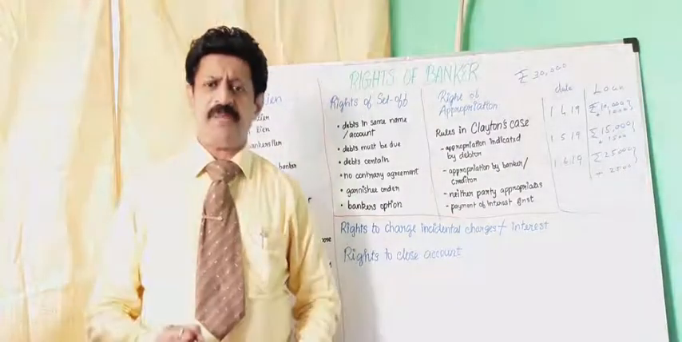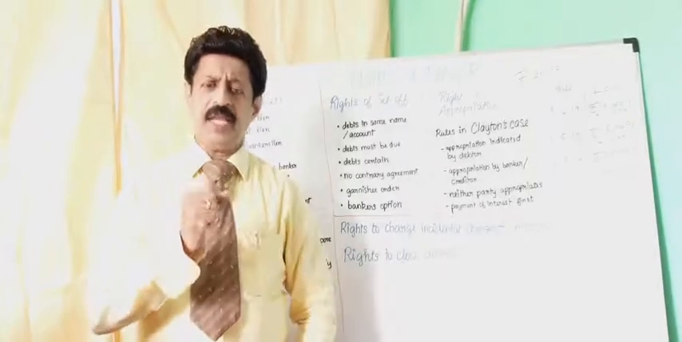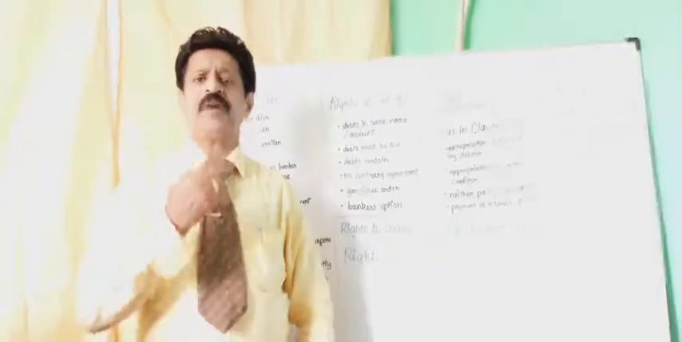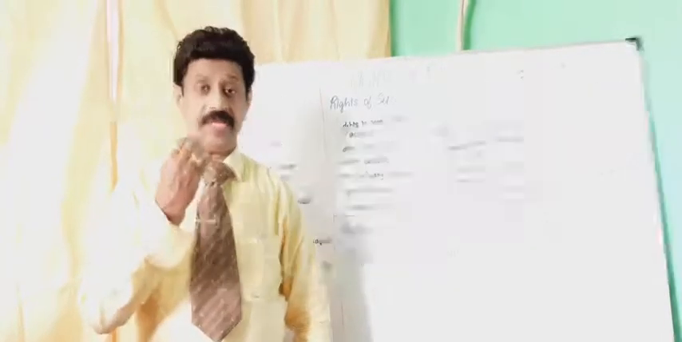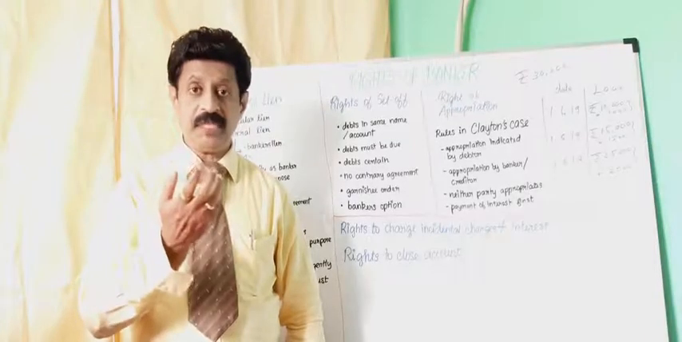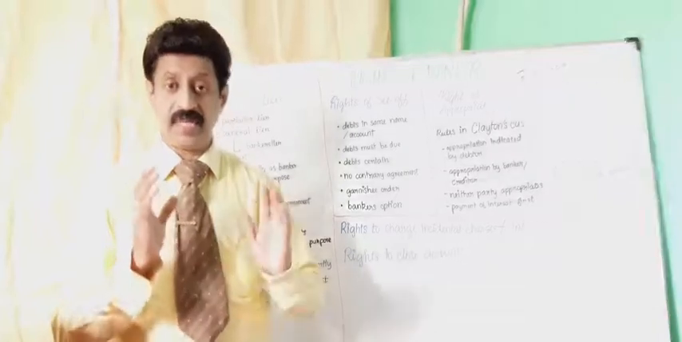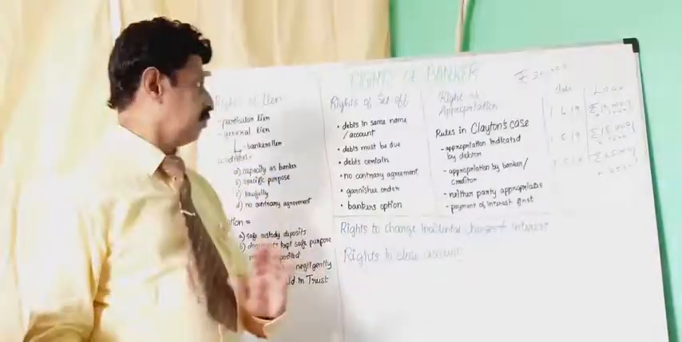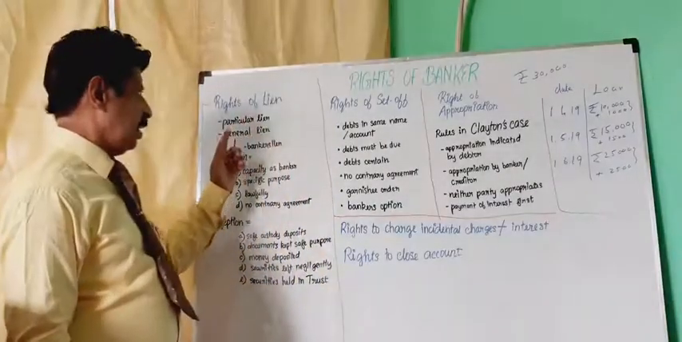What is right of lien? Right of lien means right of a person to retain the property of another person for the non-payment of debt. That is very, very important. Right of a person to retain the property of the other person for the non-payment of debts. That is the right of lien. Now, the lien can be divided into two categories. One is particular lien and general lien.